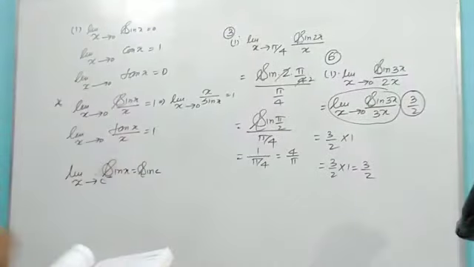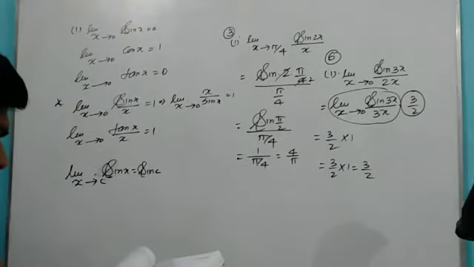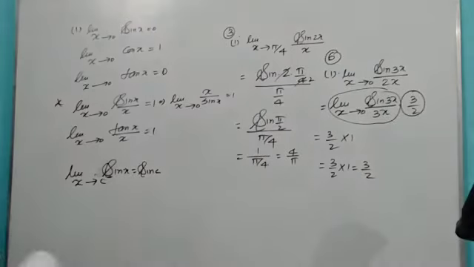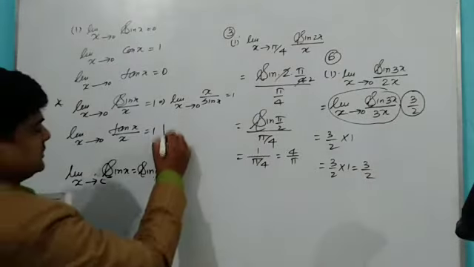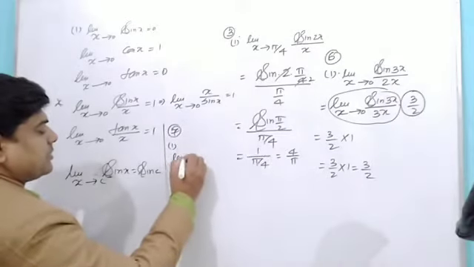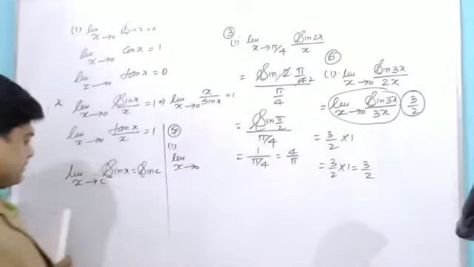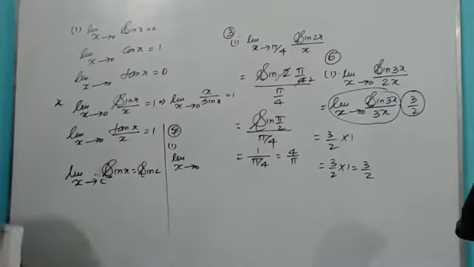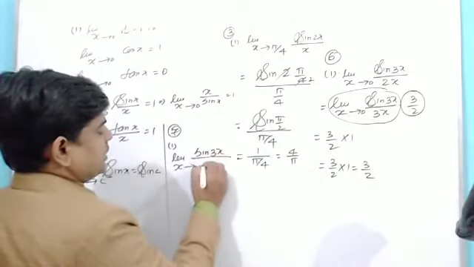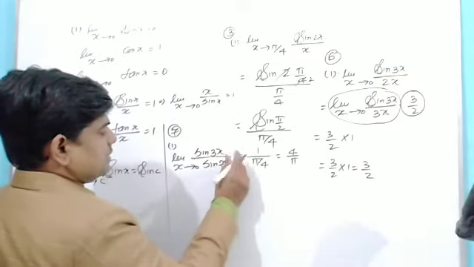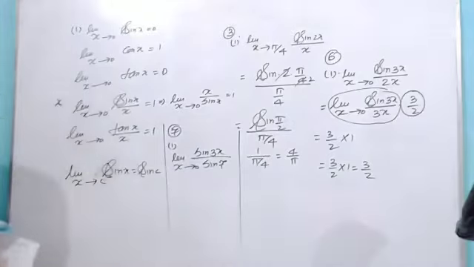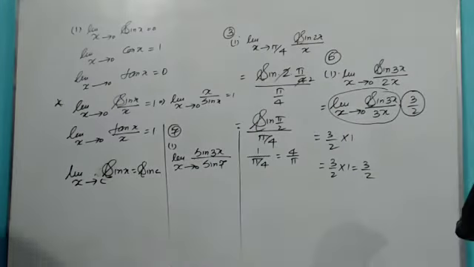Now, at the same time, I am having some other question for you people. Seventh first part you can see. This is, I think, enough space to do seventh first part. Limit x tends to 0, I am having sin 3x upon sin 7x. Okay. Now, you can see this question.